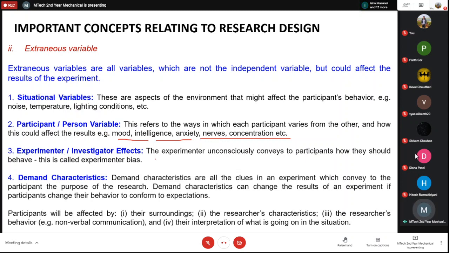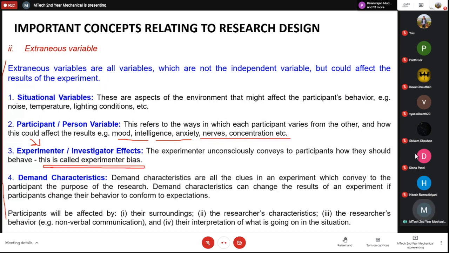Experimental or investigator effects. I think we also discussed these in the last class, but I'm just reviewing it. The experimenter unconsciously conveys to the participant how they should behave, or there is some kind of expectation in the experimenter's mind. All those things are also factors. They are also extraneous variables, and this is called experimenter bias.